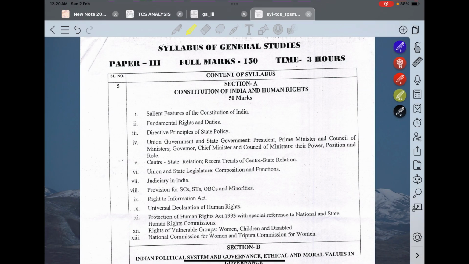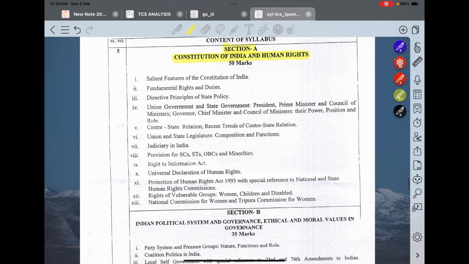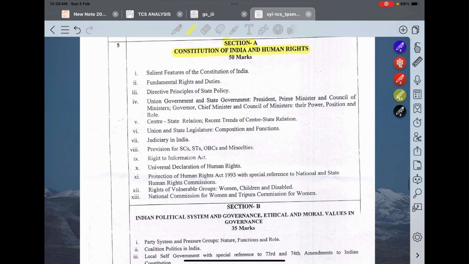So let's go to the syllabus. Here, in Paper 3, the first section A is Constitution of India and Human Rights. The best thing about the source for this section is that it is very simple: from one source you can cover everything.